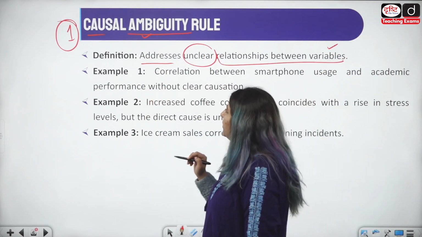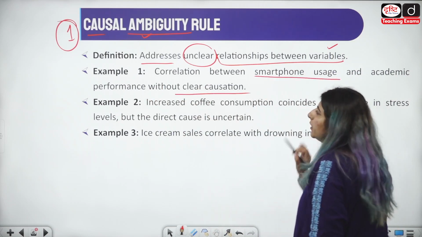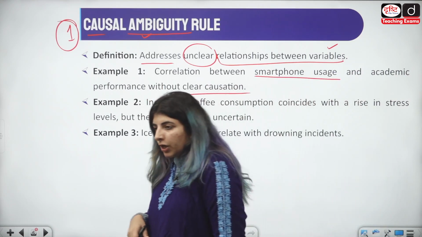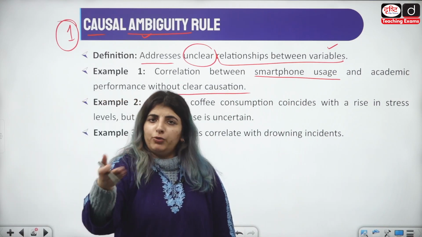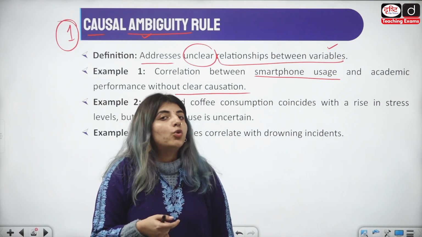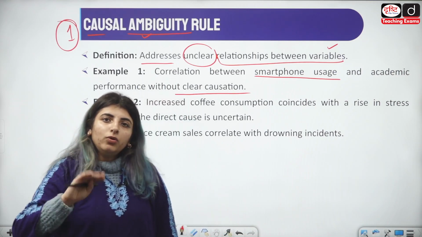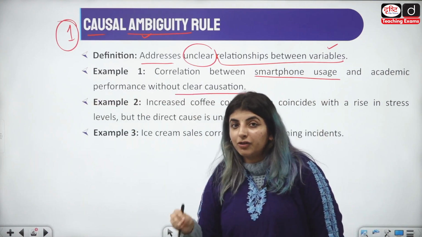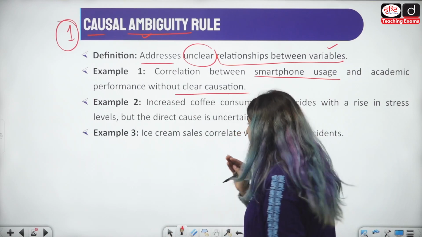Now look at the first example here. Correlation between smartphone usage and academic performance without clear causation. You do not know. Now there might be other factors as well. You can use a smartphone to go to YouTube and search for the UGC NET की classes through Drishti teaching exams, right? Or you can normally scroll reels on YouTube as well. The way you are using your smartphone is somewhere or the other going to maybe make a progress in your academic performance, or maybe going to hinder that. So when that relationship is unclear, that is known as causal ambiguity rule.